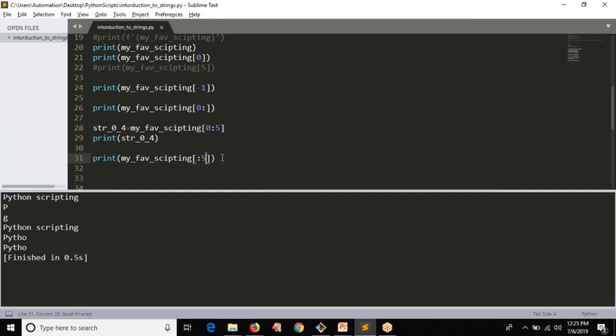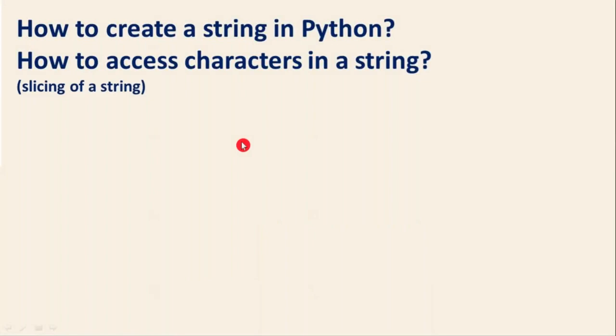See the output. So 0 to 4th index, 5 means ending 5, it will give the values before that index. Not only that, I want to print some 4th index to some 10th index characters. So 4 to 10, range is 6. Not only that, you can take 11 also, range is 7. So you will get 4, 5, 6, 7, 8, 9, 10. So by 10th index we are getting 7 characters. That's why it will give up to 4 to 10 only. If you mention 11, it will give characters up to index 10. See the output, right? Fine. So this is called slicing of a string.